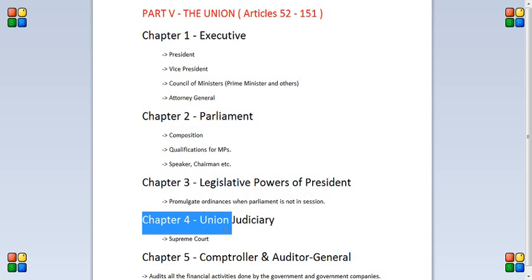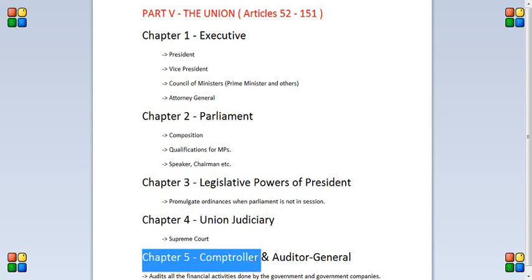Next is Union Judiciary, chapter 4. Articles in this chapter talk about the Supreme Court, like how judges are appointed in the Supreme Court, what their qualifications are, and what the procedure for their removal is. All these things are described in the articles present in chapter 4.